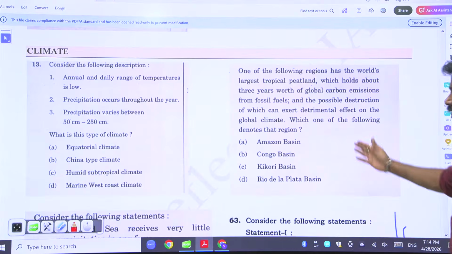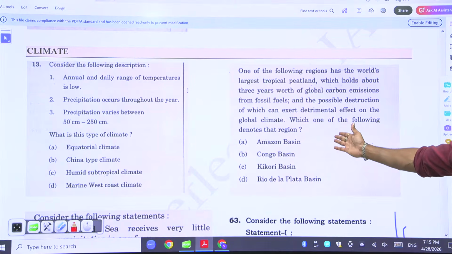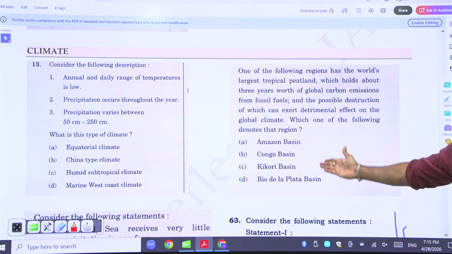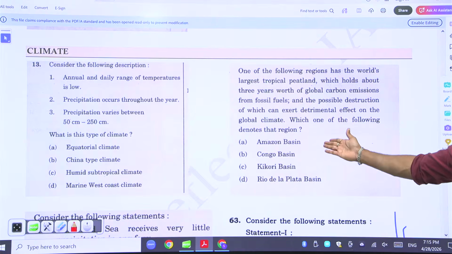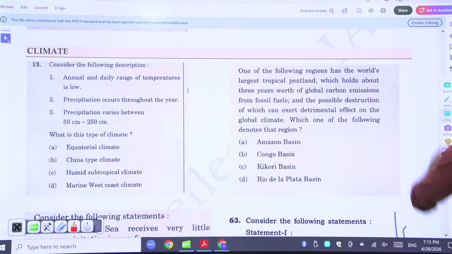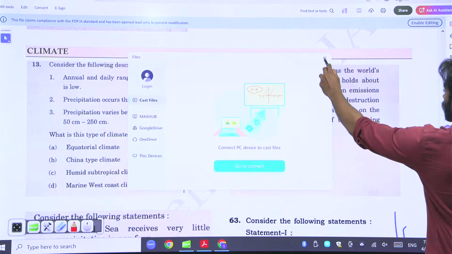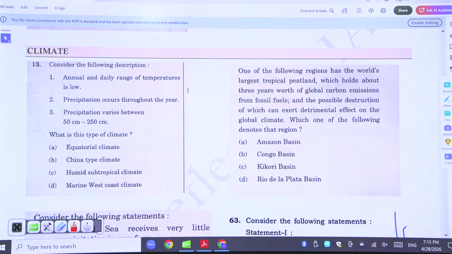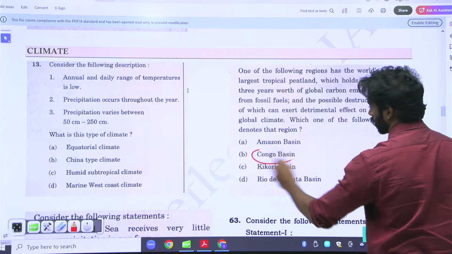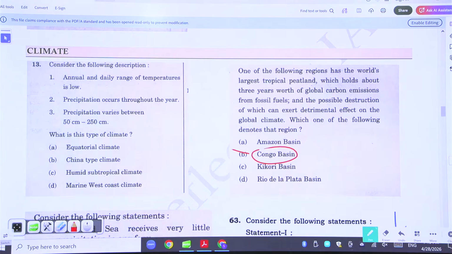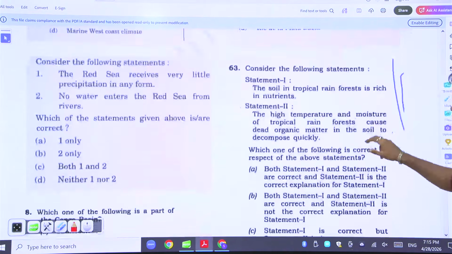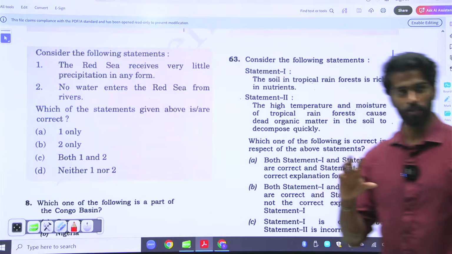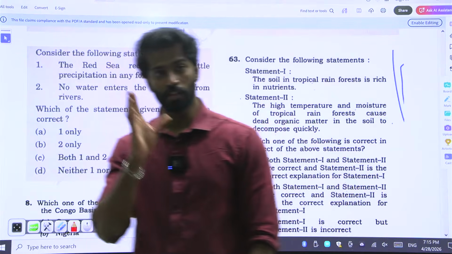Again, what did I talk about? South America, Africa. Favorite topics for UPSC. Here again, you have to know that it is the Congo Basin, that it is the very largest tropical peatland. So it is very factual. Here also, guess if you don't know. I'm showing all of these questions not to educate you, but to tell you that these kinds of questions are being asked by UPSC.